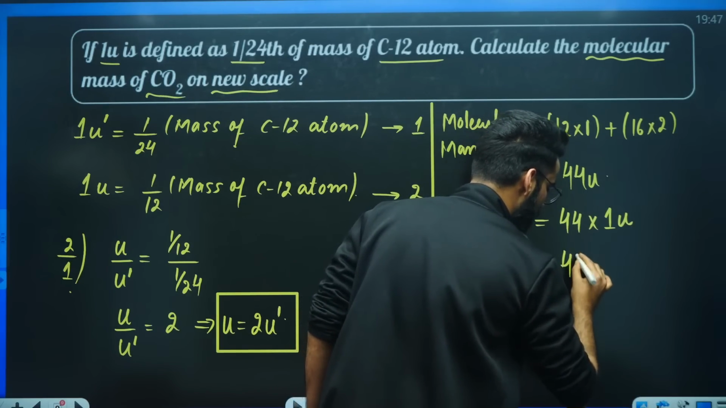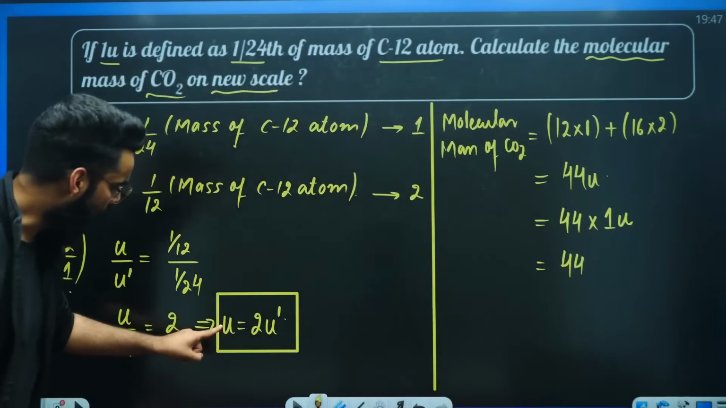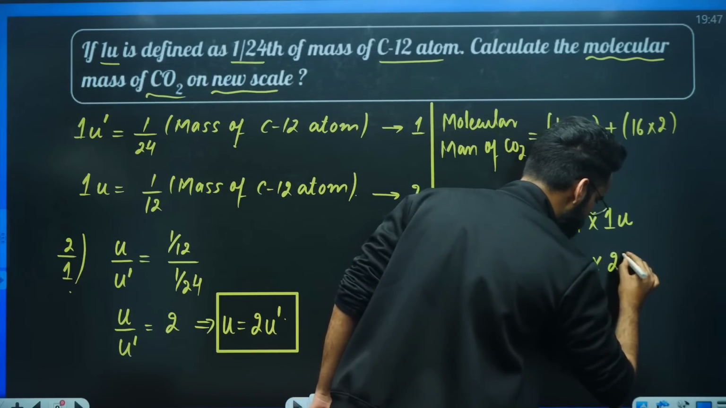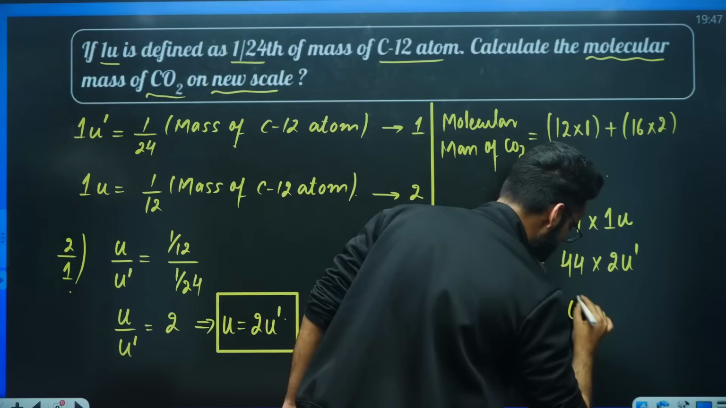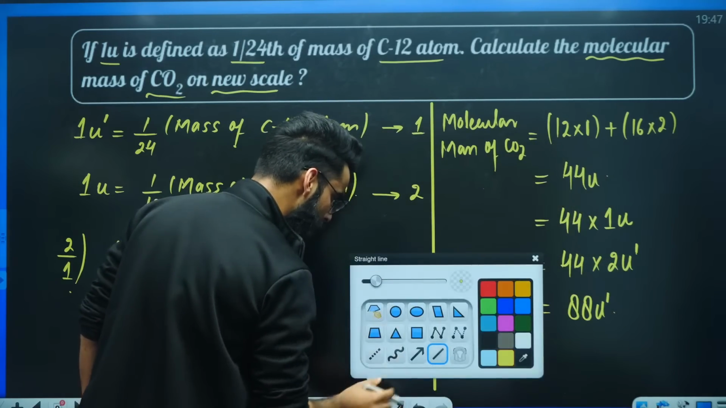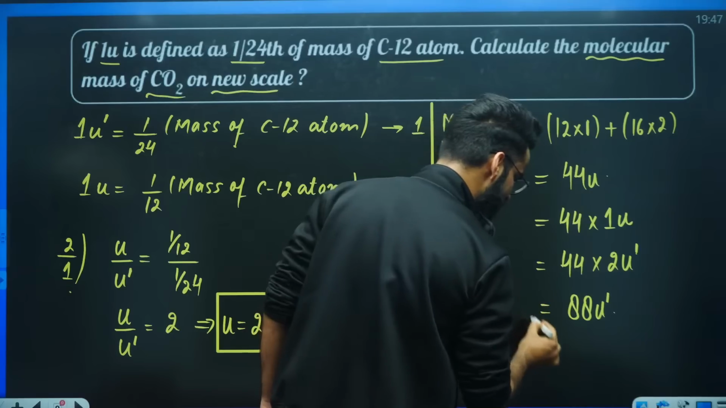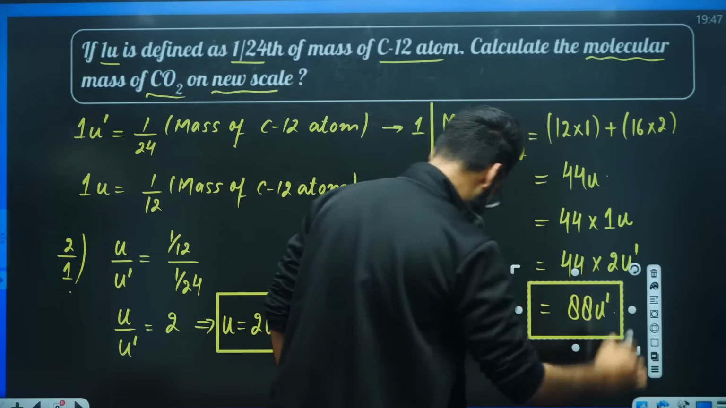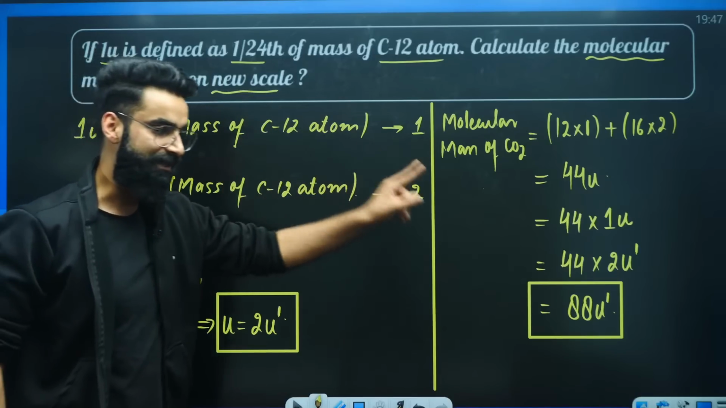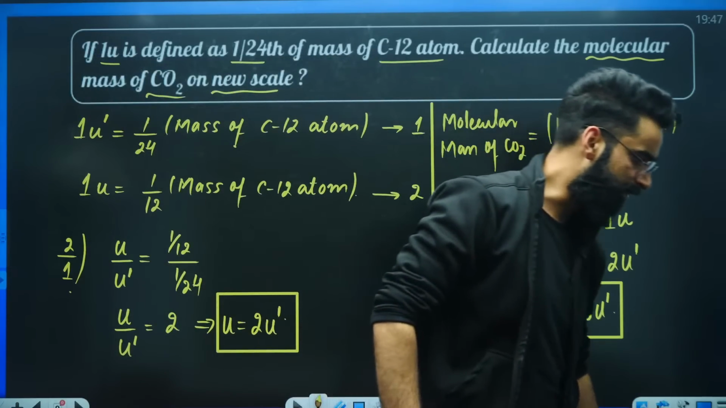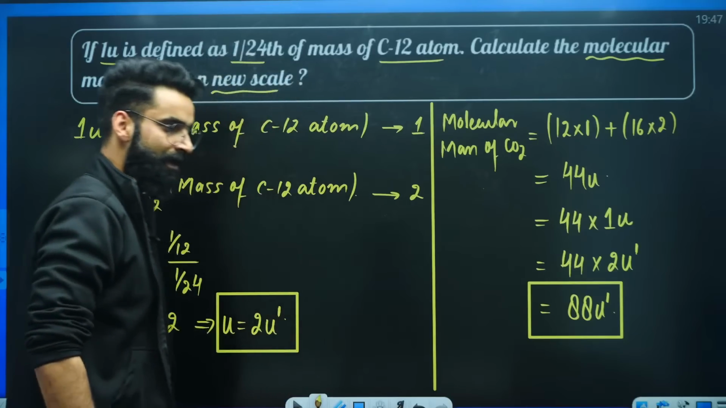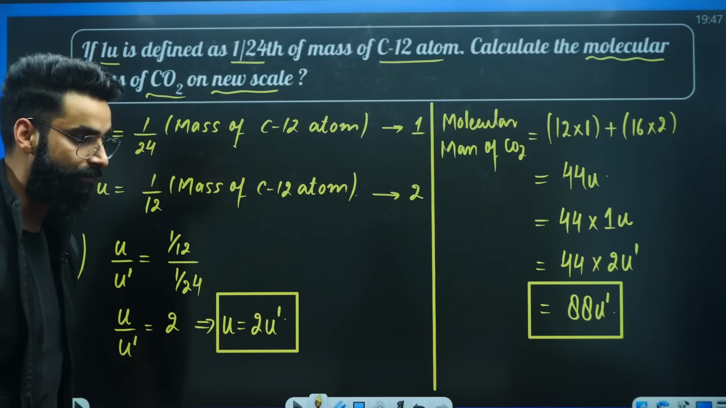Absolutely. And already we know 1U is equal to 2 times U dash. So the value has to be 88 U dash. This is the new molecular mass of carbon dioxide as per the scale which was given to us in the question. This is going to be the answer of the question. Perfectly done, guys. I hope it is super clear to you.